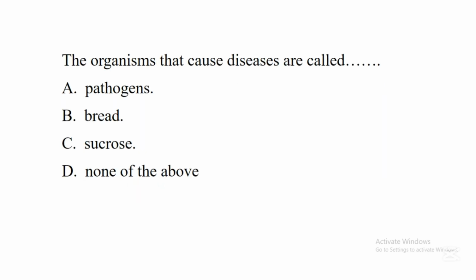The next question says, the organisms that cause diseases are called dash. A. Pathogens. B. Bread. C. Sucrose. D. None of the above. In this question, the correct answer is A. Pathogens. So pathogens are those organisms that cause diseases in other organisms. And a branch of science that deals with the study of these pathogens and the diseases they cause is called pathology.